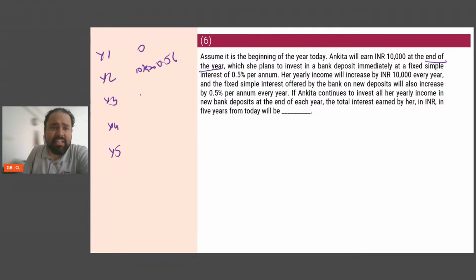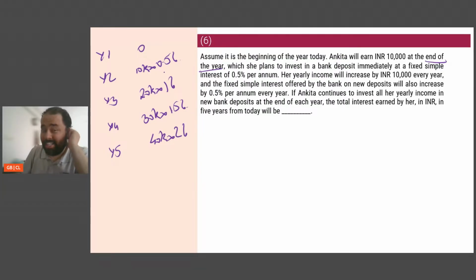Okay. In year 3, what is happening? In year 3, another 10k. So it is 20k and she will get 1%. Okay. In year 4, what will happen? It will be 30k and she will get 1.5%. And in year 5, what will happen? It will be 40k and she will get 2%. This is basically the story.